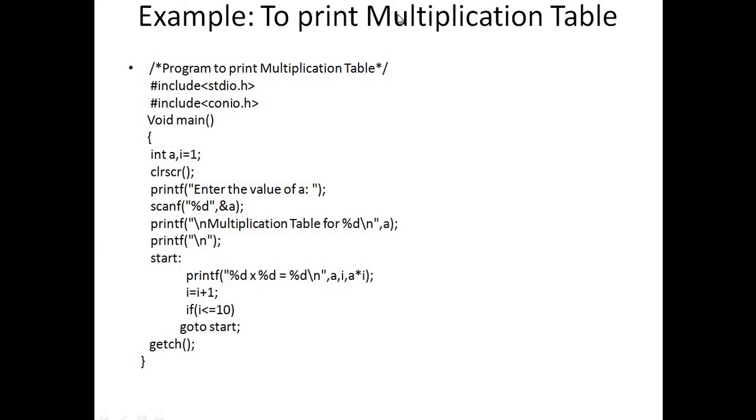So let us see a simple example related to goto. I have taken an example to print the multiplication table. Initialize two variables, integer a, and one variable i equal to 1, which is called a counter, used to increment the value. First I need to take the value from the user: enter the value of a, scanf %d &a. Then print the multiplication table for whichever number is stored in a, printing that value with %d, then a new line. I have given a backward jump here.